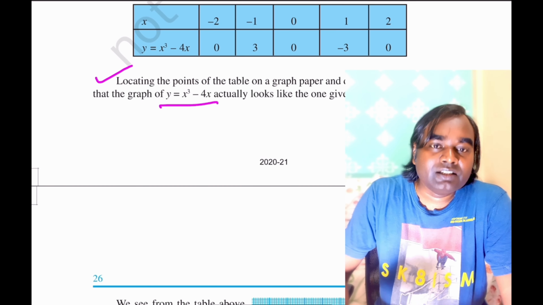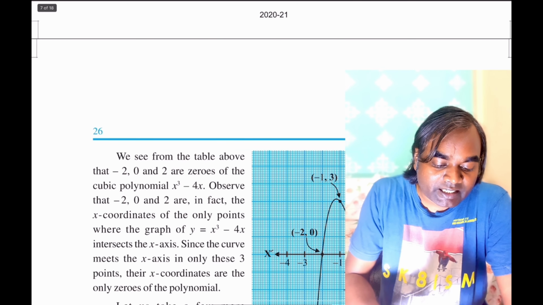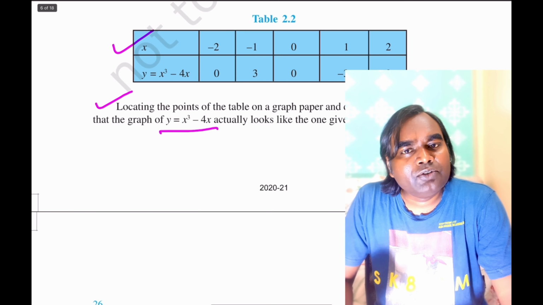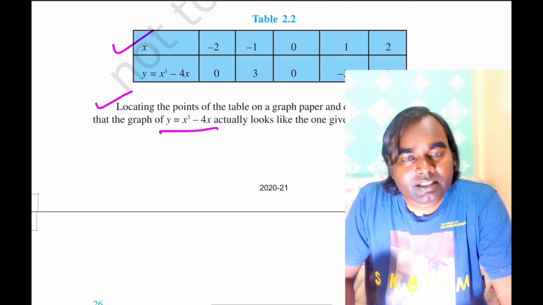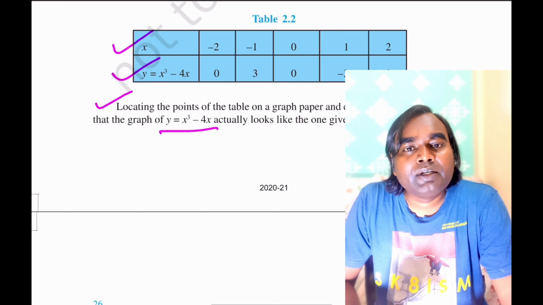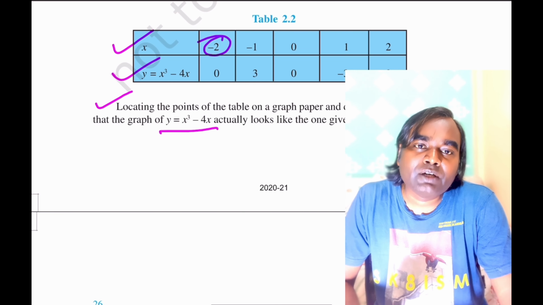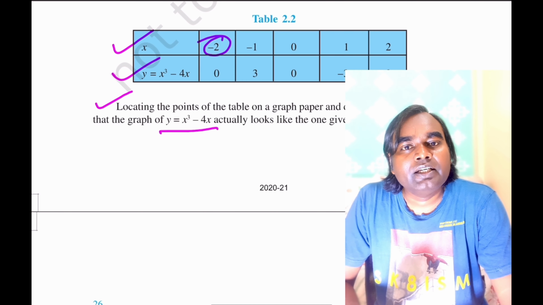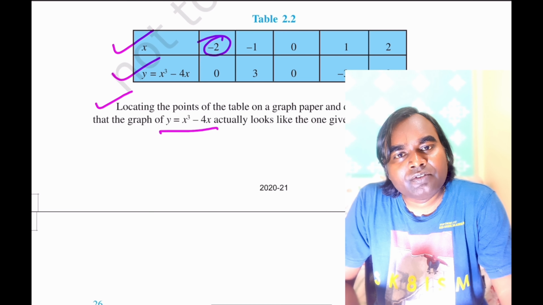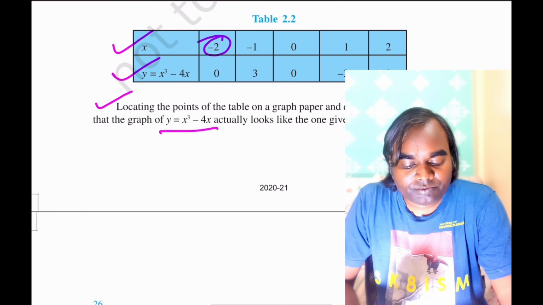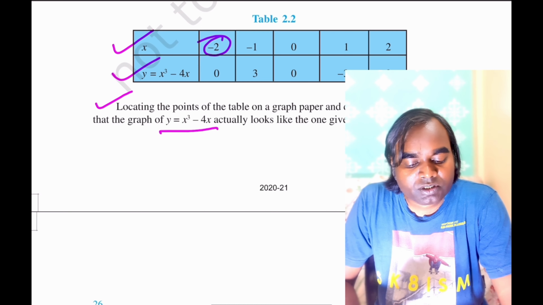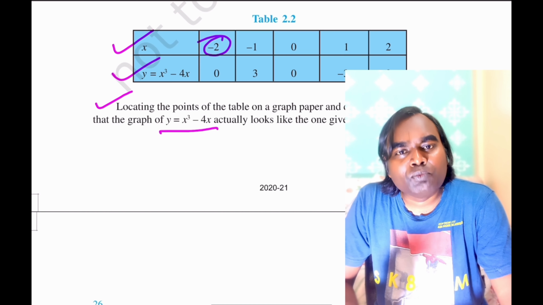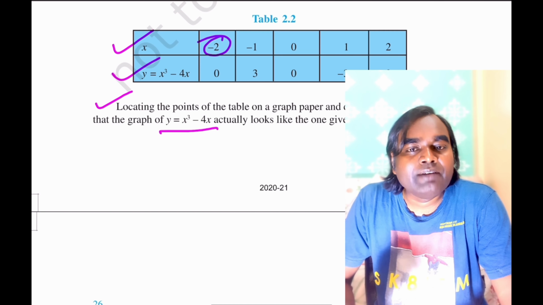So if we draw, how can you draw this? You can draw this by substituting the different values of x, and you will get the corresponding value of y. Let us suppose that you are putting the value of -2. You can ask, sir, why are you starting from -2? Dear students, you can start from many points. You can start by giving any value of x. So for simplification, in this textbook it is starting from -2. You can start from -5 also. You will have more number of points. In this case it is having only 5 points.